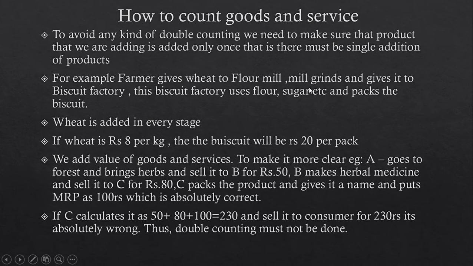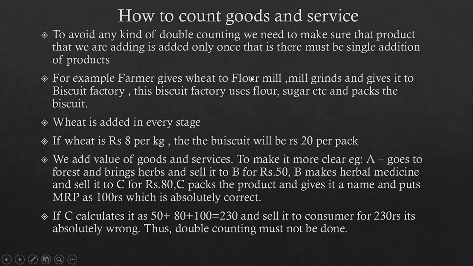The mill grinds it and gives it to a biscuit factory. This biscuit factory uses flour, sugar, etc., and makes biscuits, bakes them and packs them. Wheat is added in every stage.